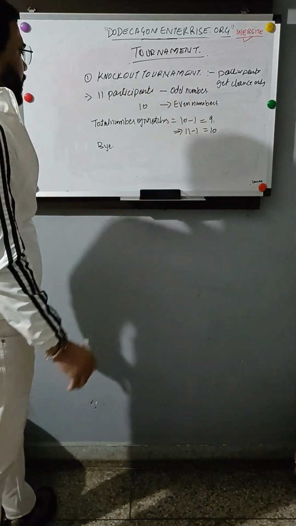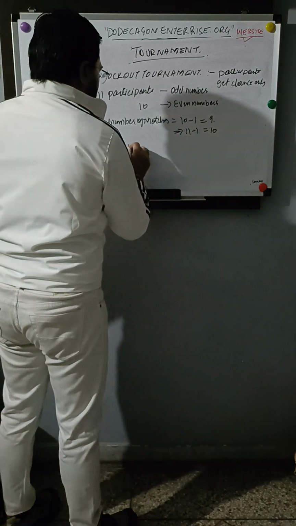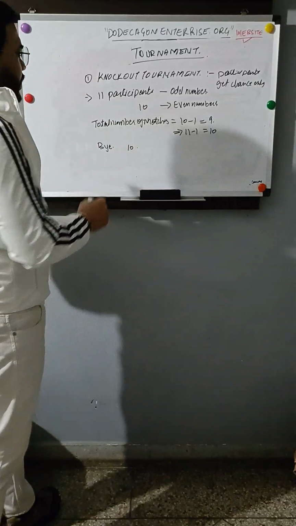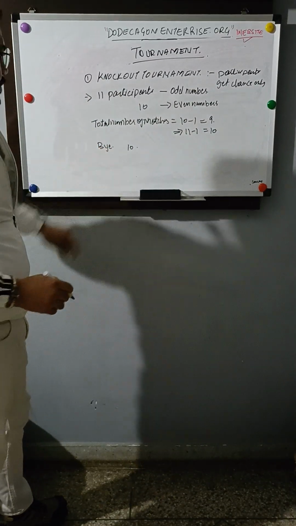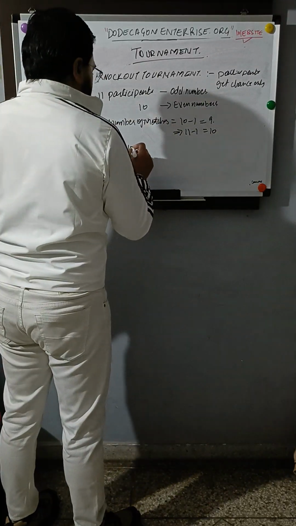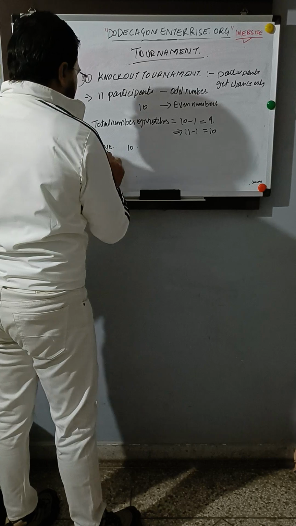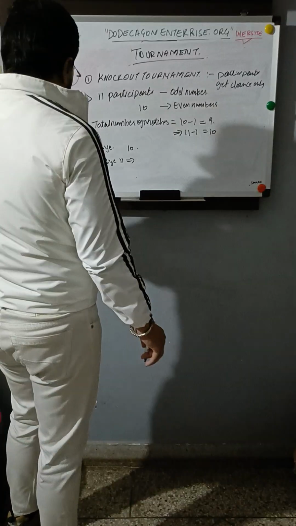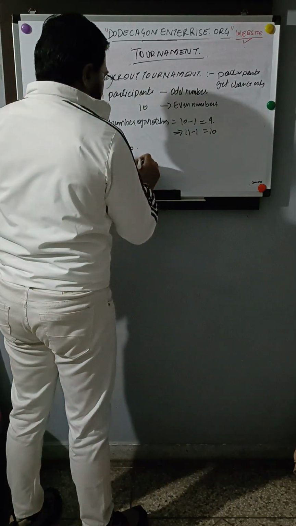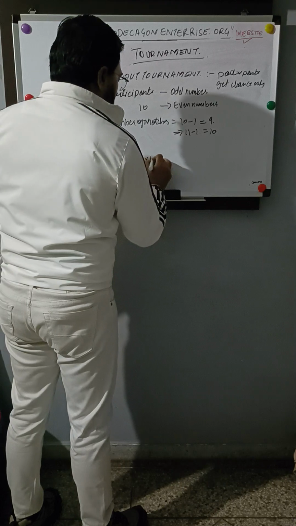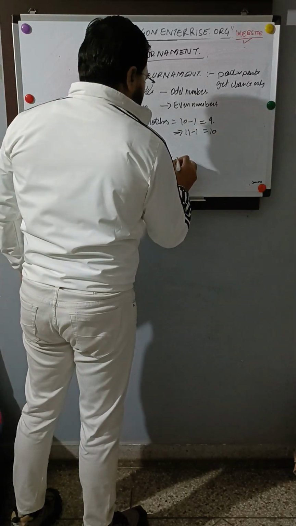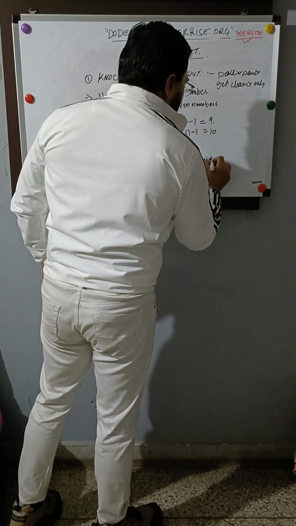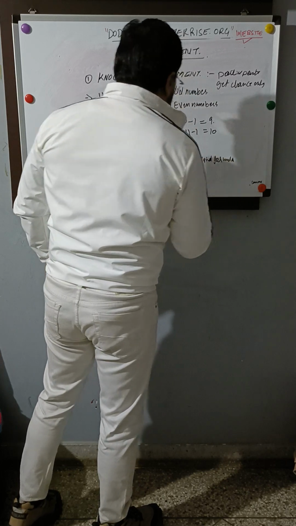Byes and dividing them into upper half and lower half. Suppose there are 10 teams. The next power of 2 is 16, but for an even number of teams no byes will be given as such. Then we come to 11 teams, an odd number of teams. We have to divide them as per 2, 4, 8, 16, 32. These are rigid numbers. This is the rigid formula to draw the number of byes.